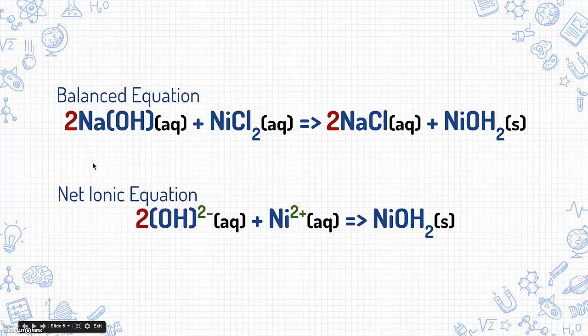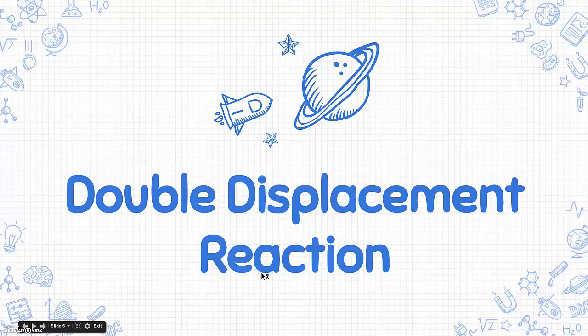Now let's look at our chemical equation. As you can see, we have a total of four reactant ions, which are sodium, hydroxide, nickel, and chloride. The sodium ion in the sodium hydroxide solution exchanges places with the nickel in the nickel chloride solution, creating two new compounds: sodium chloride, which is aqueous, and nickel hydroxide, which is solid. This signifies that we have a double displacement reaction.